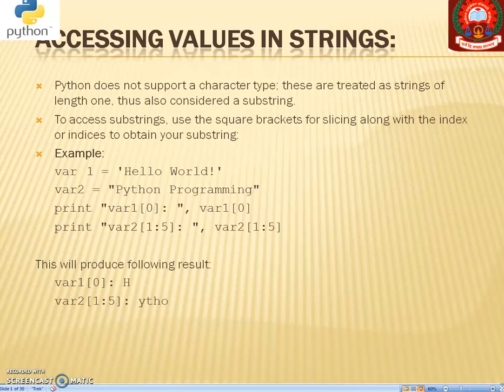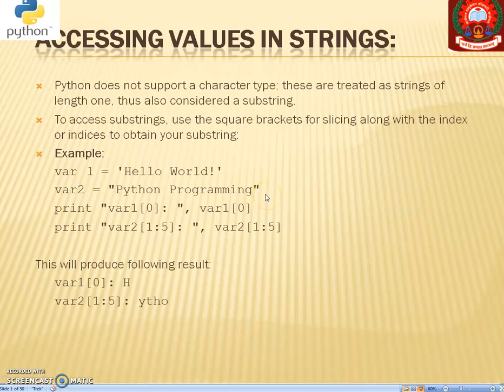Next point, to access a substring, use the square brackets. That is, if you want to access the string, then you have to use square brackets, like we use in arrays. So we have declared var1 as hello world and var2 as Python programming.